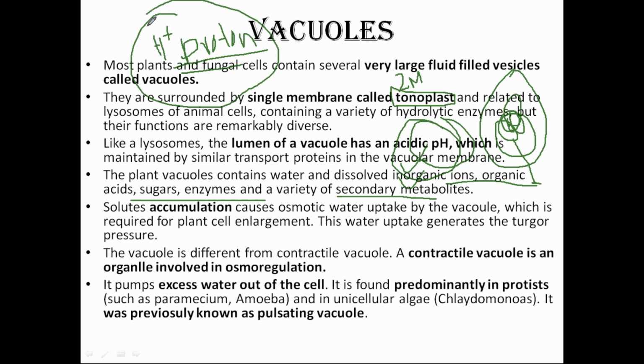And there is something which is called a contractile vacuole. This is asked for your 2 marks question: what is a contractile vacuole? Contractile vacuole is specifically for osmoregulation. Just one word you have to remember. It is specifically for osmoregulation, and this contractile vacuole is present in the lower forms of animals, paramecium, amoeba, chlamydomonas, and others. And what is the role there?